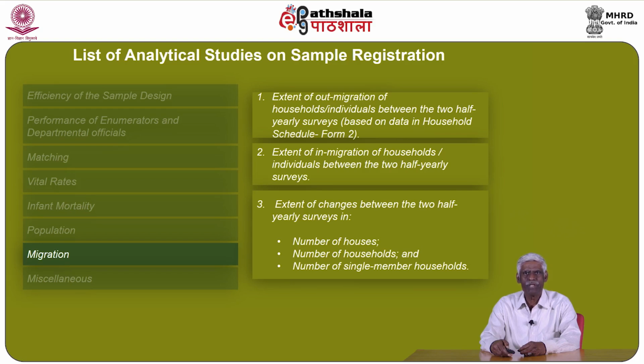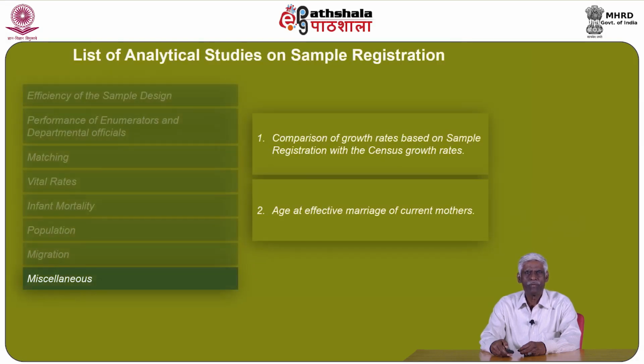3. Extent of changes between the two half-yearly surveys in A. Number of houses, B. Number of households, and C. Number of single-member households. H is focusing on miscellaneous issues like 1. Comparison of growth rates based on sample registration with the census growth rates. 2. Age at effective marriage of current mothers. And these are the issues.